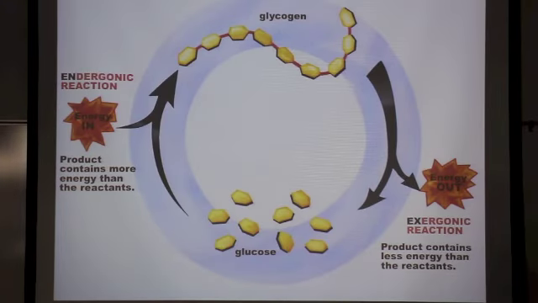This is a typical example here. Here we have glucose, which we learned about already. These are small monomers of monosaccharides, and they can be hooked together to make glycogen. Well, that requires energy to do that. So that's an energy in or endergonic reaction. Likewise, that can be broken down. The stored up glycogen, say in your body, can be broken down into glucose, and when you break it down, that releases some of the energy. So that's an example of an exergonic reaction.